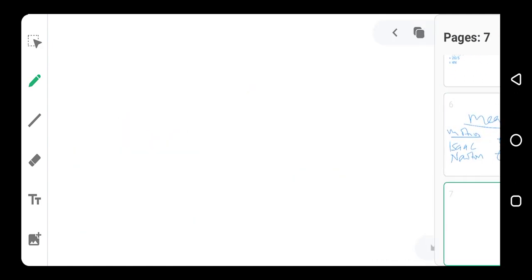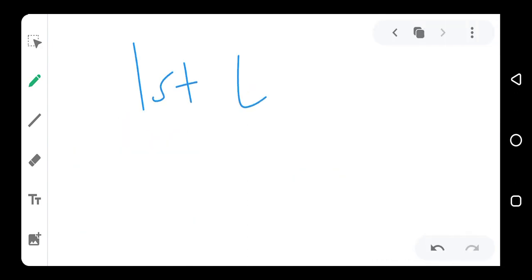The first law of motion. The first law of motion tells us that if a body is at a state of rest, or is moving with a constant motion, the body will continue to rest or move at that constant speed unless an external force is applied to it.